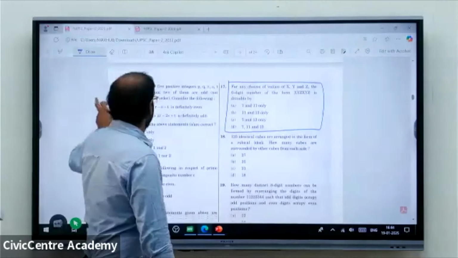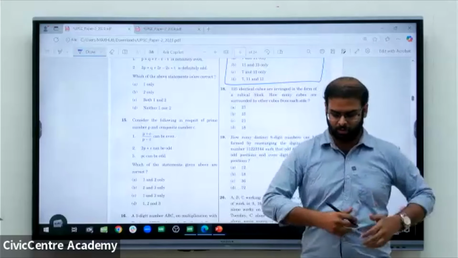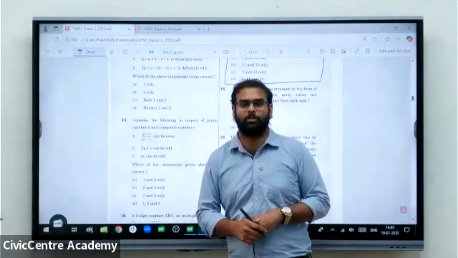So these are the different papers and how the approach will be in the revised classes. And even if you have any doubts, you can just ask regarding our preparation.